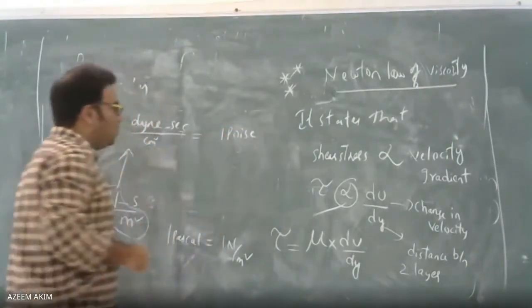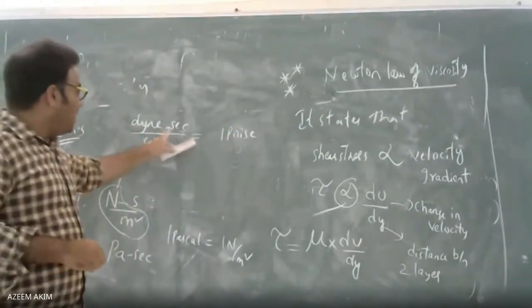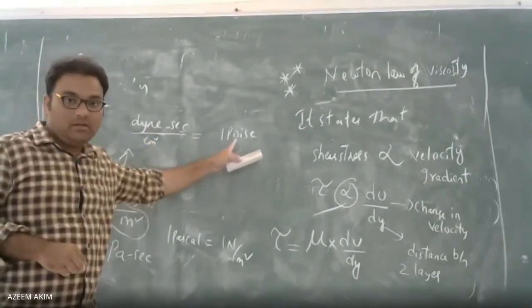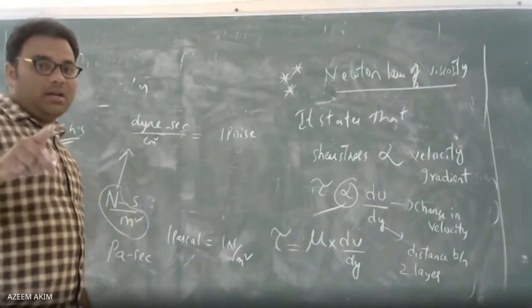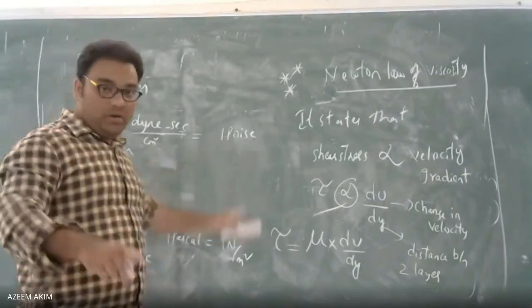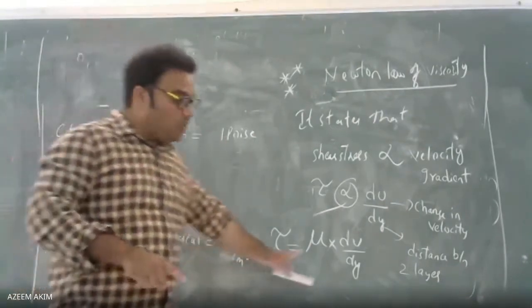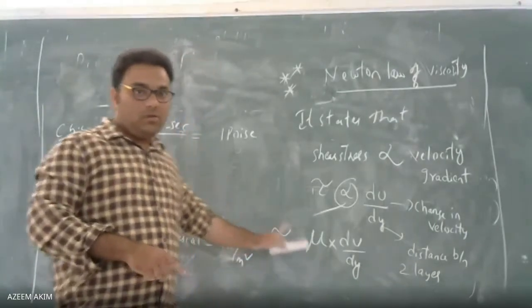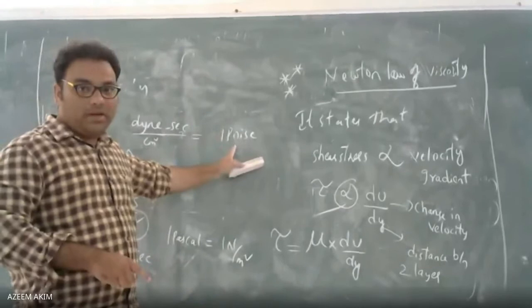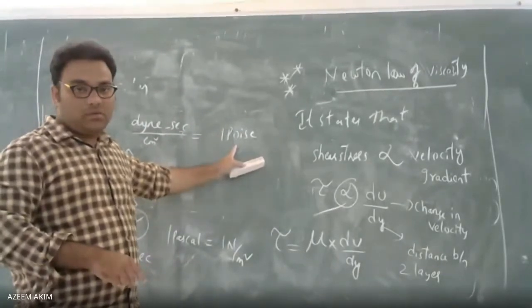One poise is another name for dyne second per centimeter square. Units are very important. Note down while doing the problem. You will get a problem regarding Newton's law of viscosity for up to 10 marks. So units are very important. Write that down twice. I am highlighting it so you understand.